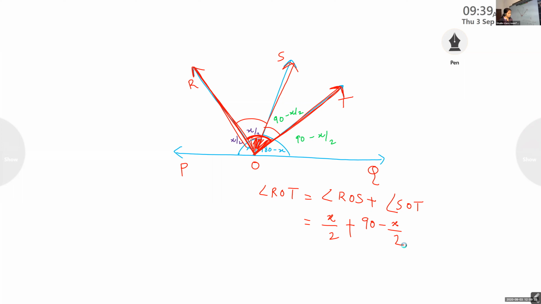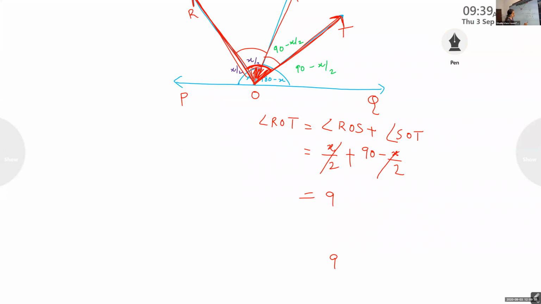Can you cancel any term there? Yes, X by 2 and minus X by 2. Very good. X by 2 and minus X by 2 is cancelled, and our answer is 90 degrees. Now I hope you understood it.